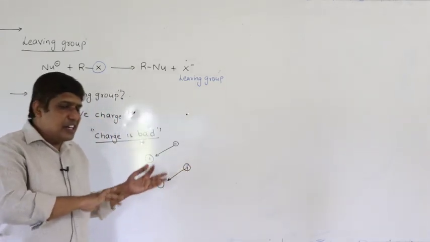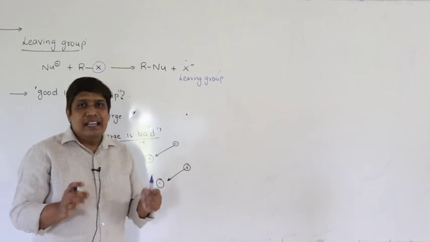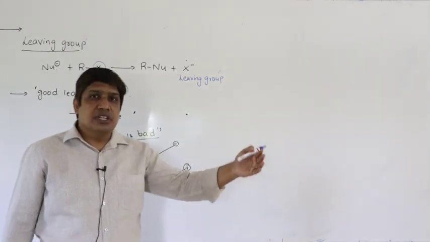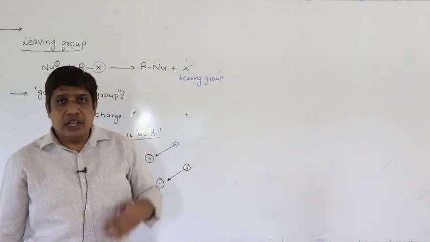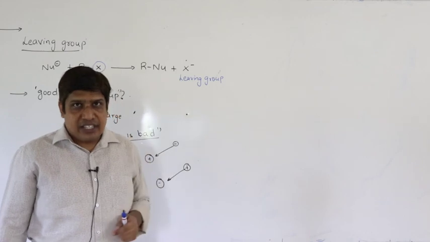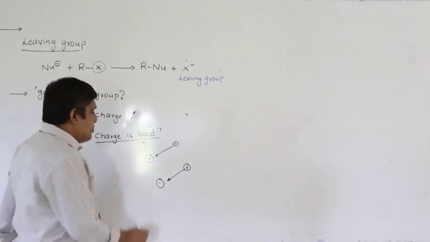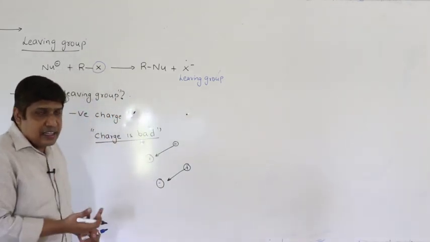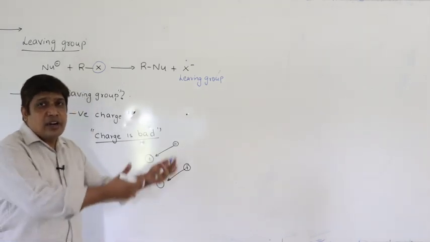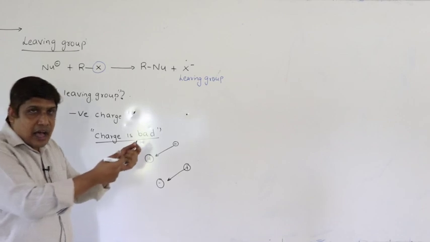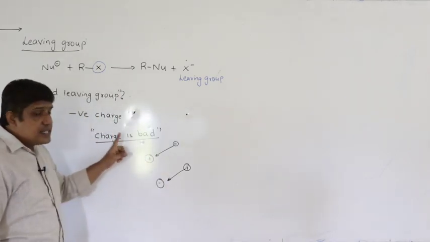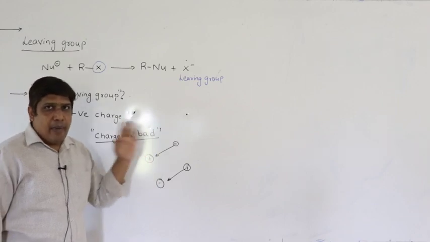So charge, whether it is positive or negative, tries to neutralize by attracting oppositely charged ions. In that process, it itself undergoes change, nothing but reaction. So its reacting ability depends upon the magnitude. Higher the magnitude, more readily it attracts the oppositely charged ion. So simple answer, charge is bad, any charge, it is bad.